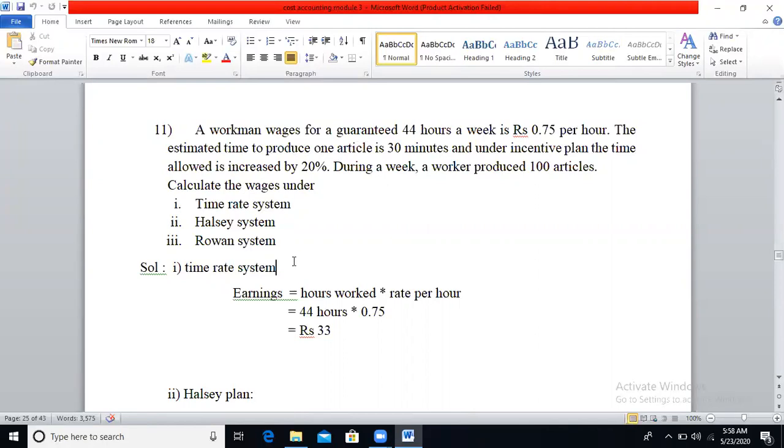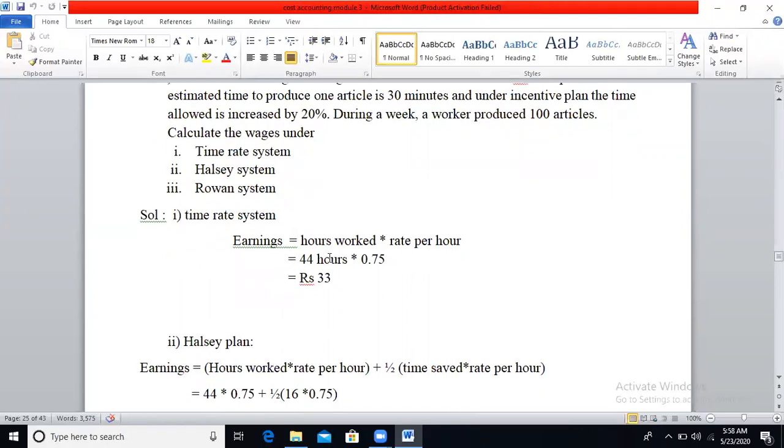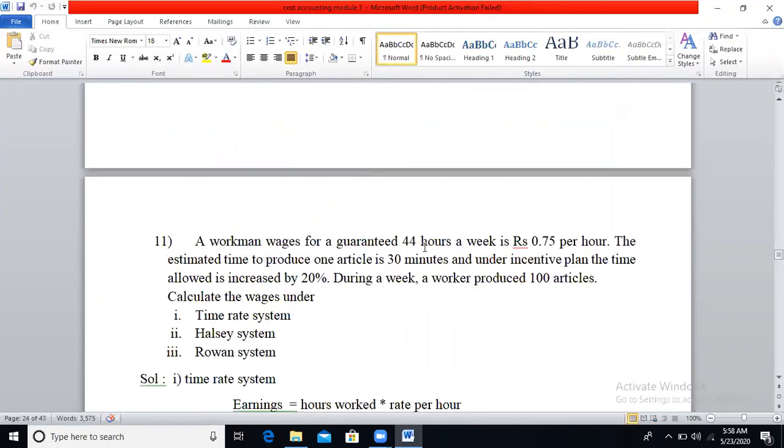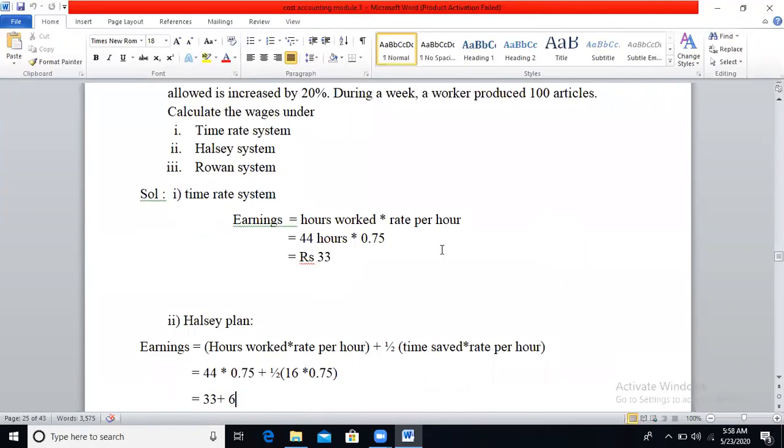Under the time rate system, earnings is equal to hours worked into rate per hour. The number of hours worked by the worker is 44 hours. The rate per hour will be 0.75. So 44 into 0.75, you will get 33.